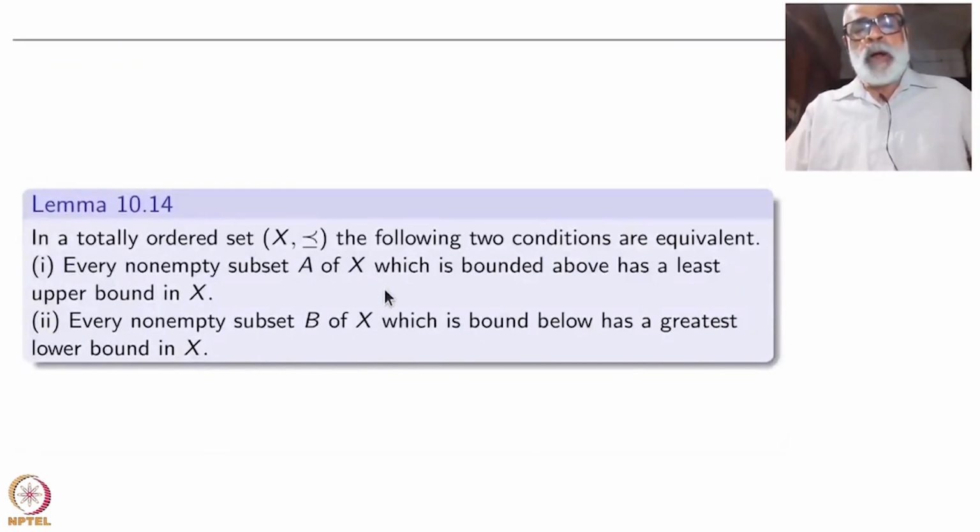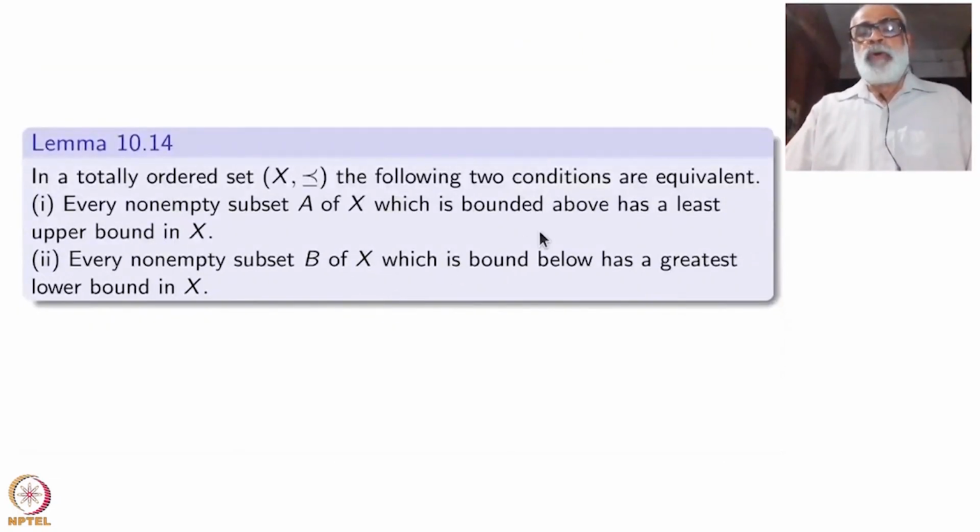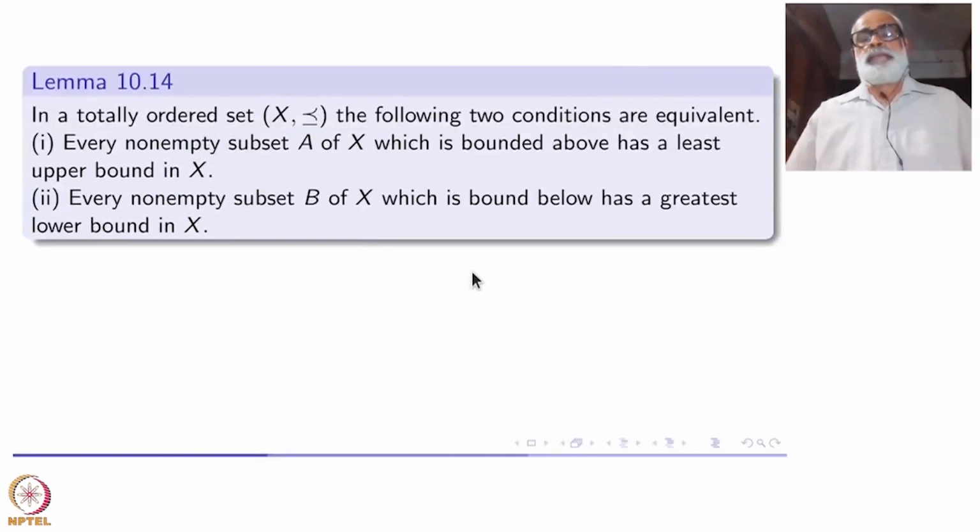In a totally ordered set, the following two conditions are equivalent. What is that? One: every non-empty subset A of X which is bounded above has a least upper bound in X. Okay, that upper bound may not be an element of A, but it is in X. Two: every non-empty subset B of X which is bounded below has a greatest lower bound.